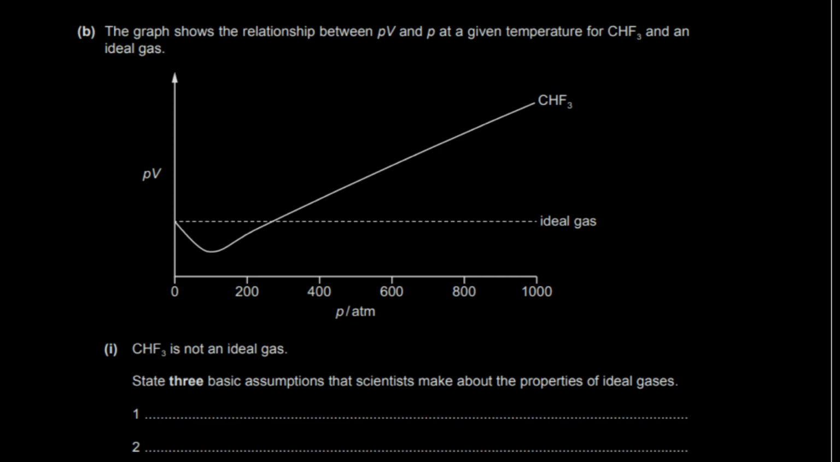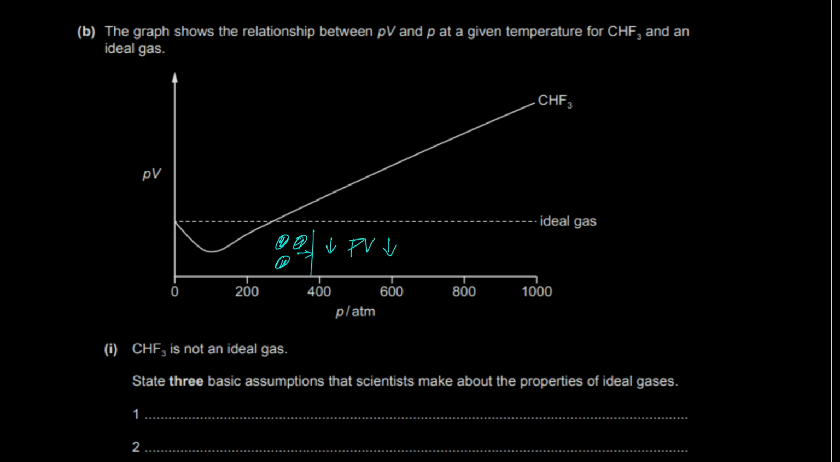Now, next question says, the graph shows the relationship between PV and P at a given temperature for CHF3 and ideal gas. Good stuff. And you see here, initially there's a dip, and you know why there's a dip initially, and then it increases. At lower pressure there's a dip because the particle size is insignificant, and therefore the attractive forces dominate. So if the attractive forces dominate, what happens? That the pressure exerted by this real gas will obviously decrease. So the PV of real gas is lower compared to the PV of ideal gas, because the IMF, the attractive forces, basically pulls these particles towards itself, and the pressure that it exerts on the walls of the container obviously decreases. That's why you see a dip right here.